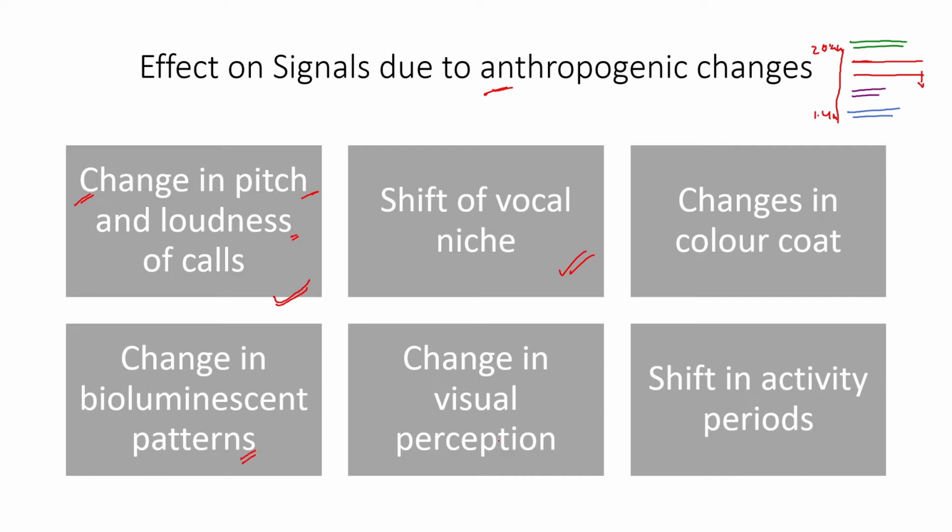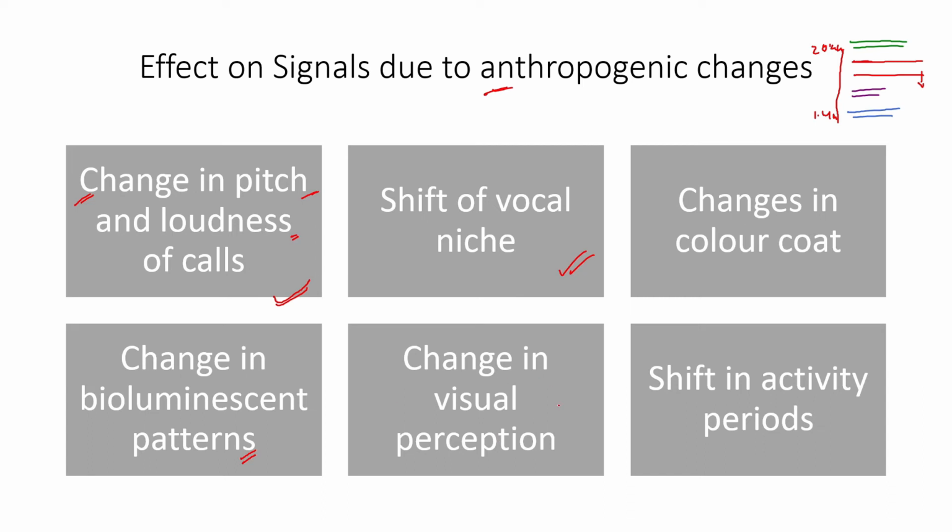Then change in visual perception. Because of formation of fog, smog, and all that, we have faced a change in visual perception, as well as because of the presence of different lighting conditions, we are modifying our lighting perception. Same goes for different organisms. Let's say a few organisms were prominently active at night. Now because there is a lot of light pollution, the lighting patterns have been shifted. So now they have to adapt themselves at night as well, changing their visual perception.